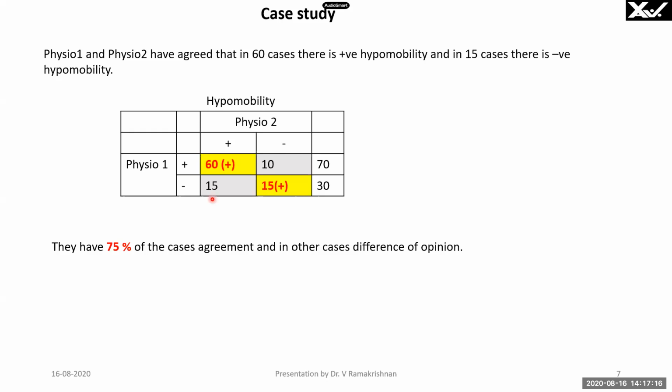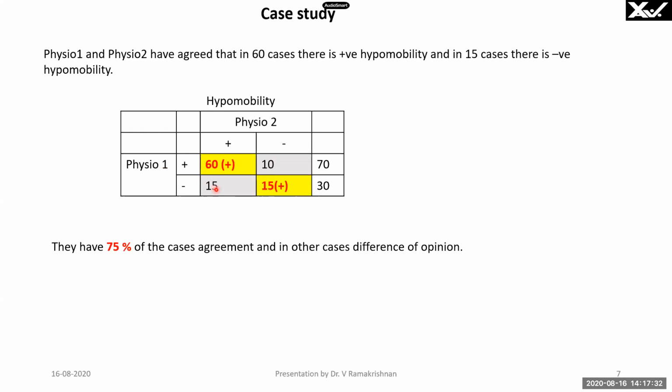That is what we have to see here. They have 75% of the cases as agreement. That is 75, 60 plus 15. And in other cases, a difference of opinion. What are the two other cases? These two are the other two cases, 15 and 10.